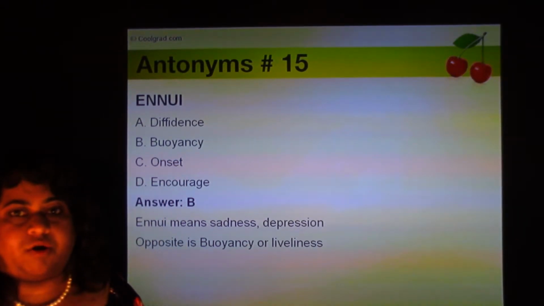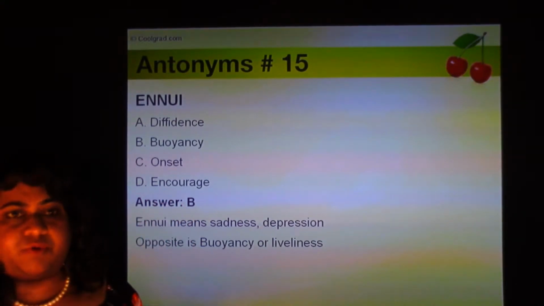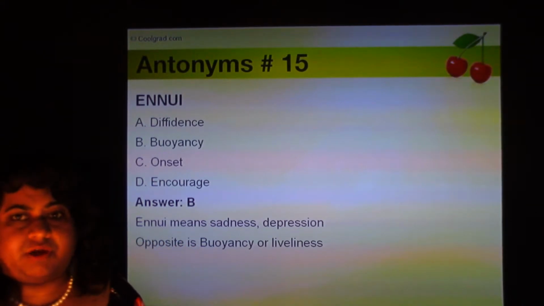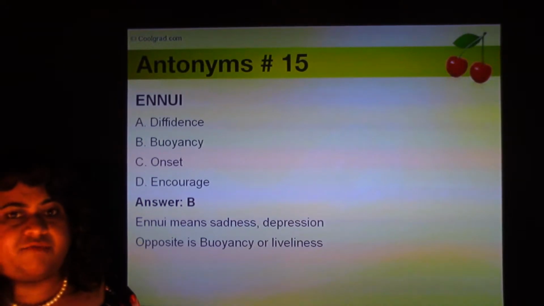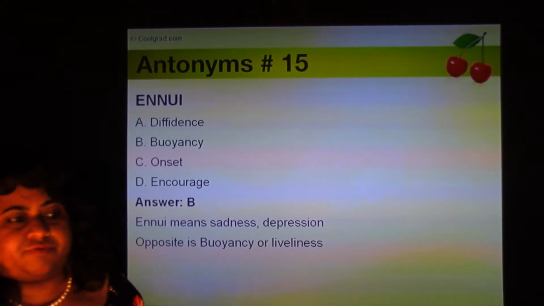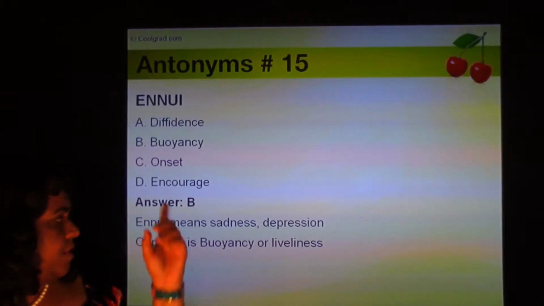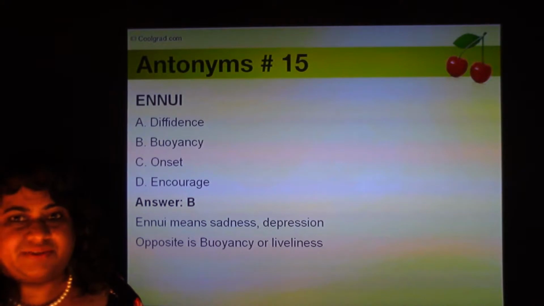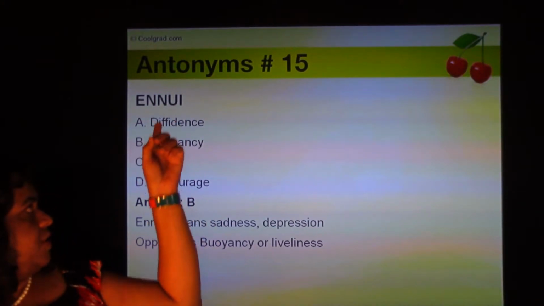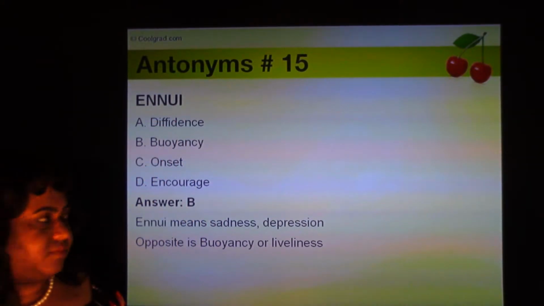We all know that water offers an upward thrust, and that's what enables people to swim easily in deep water. So the moment you think of buoyancy, you think about the force in physics. No, but in literature, buoyancy means liveliness, cheerfulness, with enthusiasm. So opposite of ennui is buoyancy.